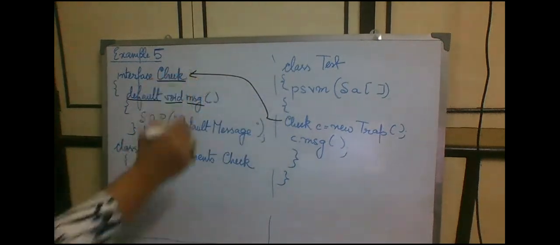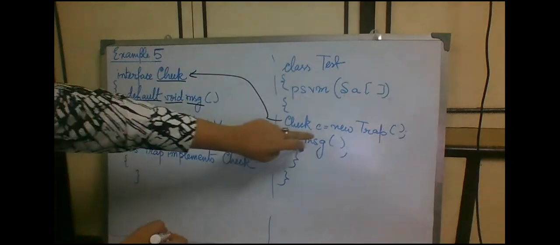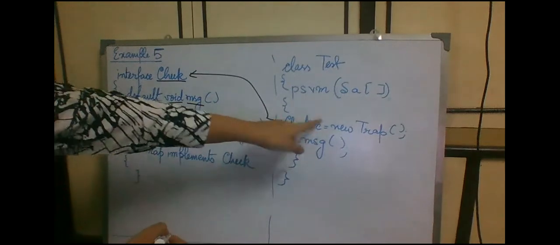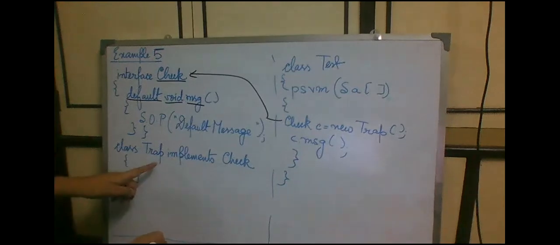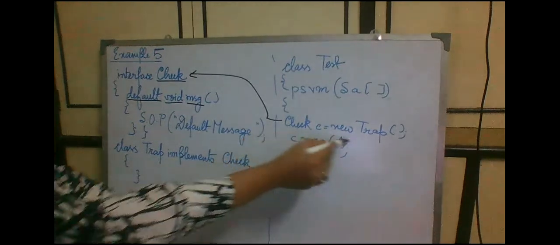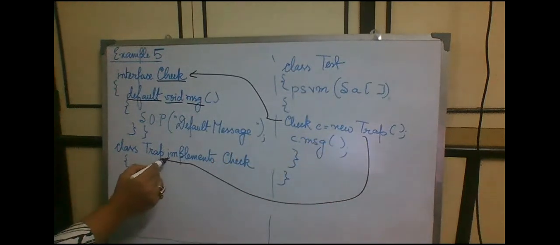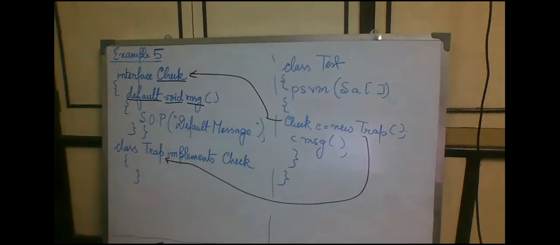We are using a reference of this particular interface. The name of the reference is C. We are turning it into an object using the new keyword and the default constructor of the class which is implementing the interface, because the interface itself does not have a constructor, so we cannot instantiate an object from the interface.